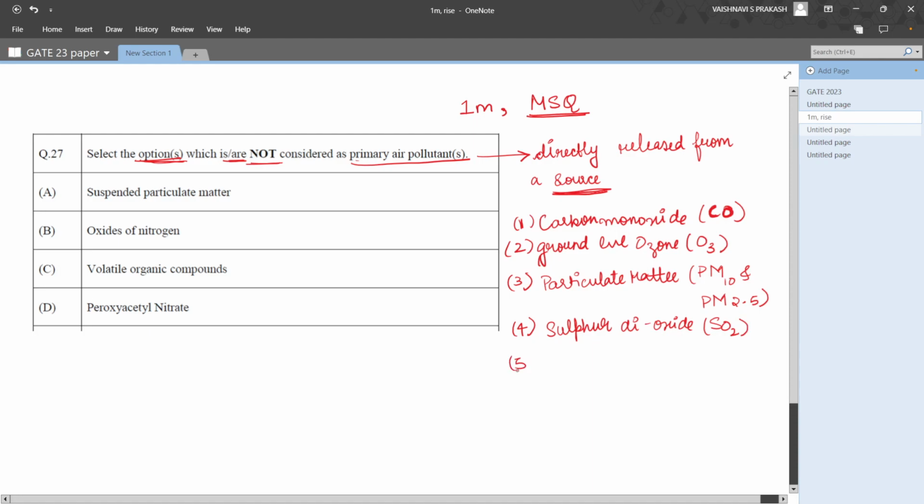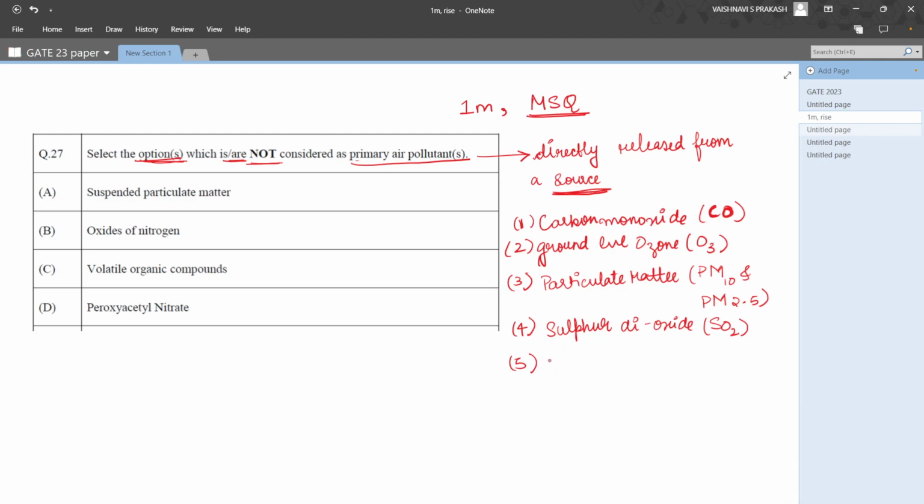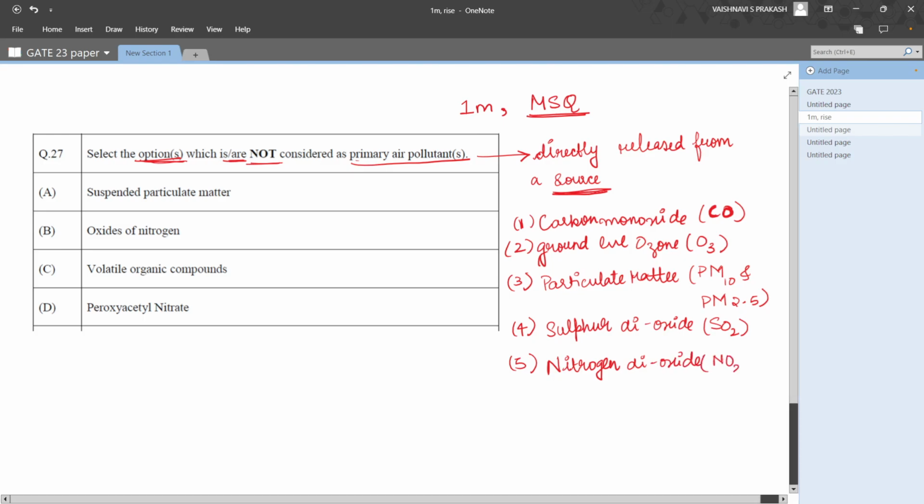And the fifth primary air pollutant is considered to be nitrogen dioxide, NO2. So we know that these five are considered to be primary air pollutants.